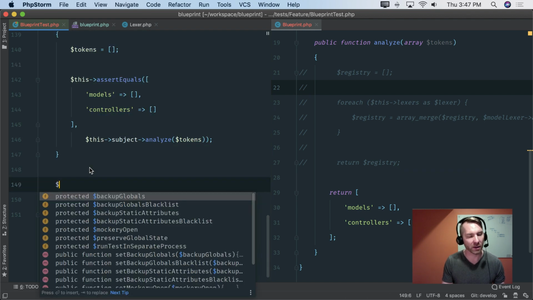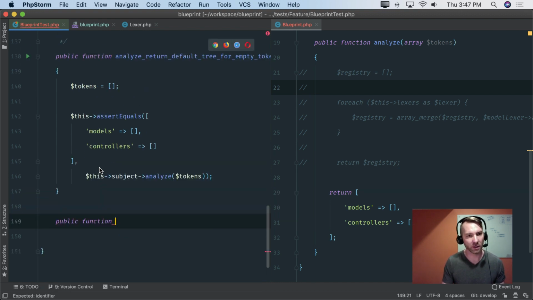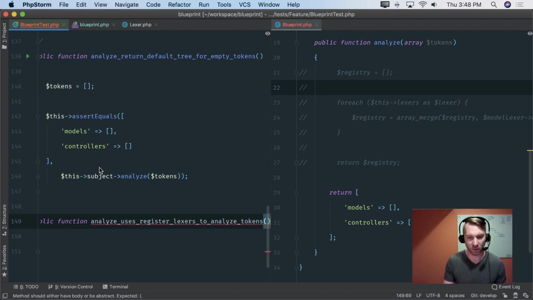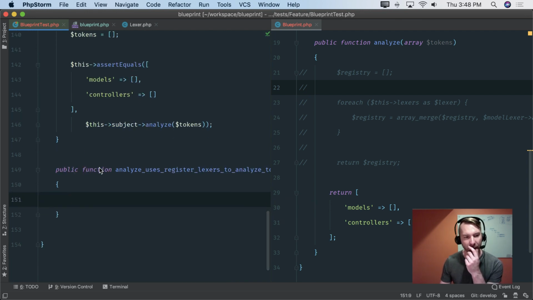Let's say public function analyze uses registered Lexers to analyze tokens. There we go. Cool. Okay, and now I'm going to create a mock.